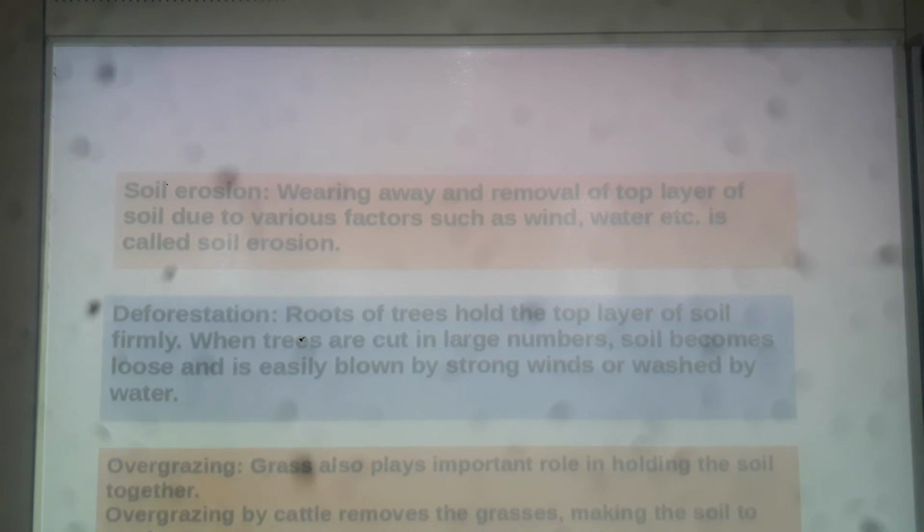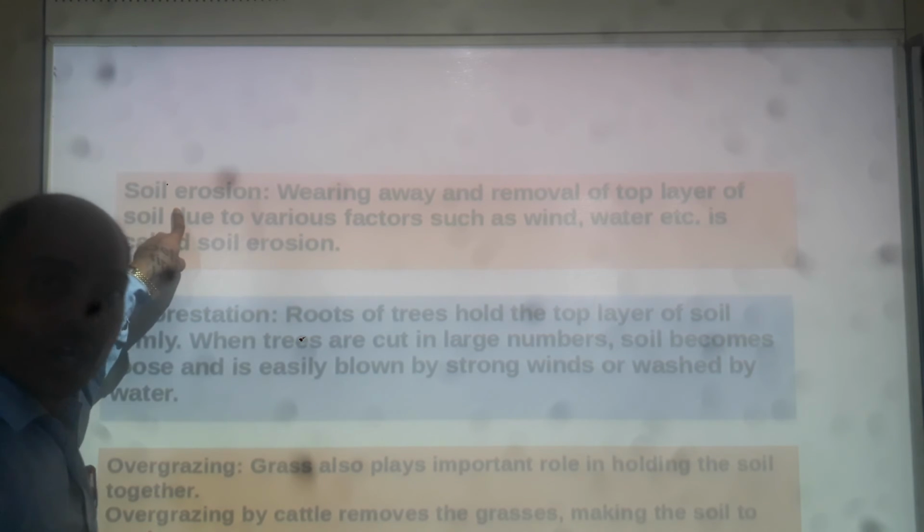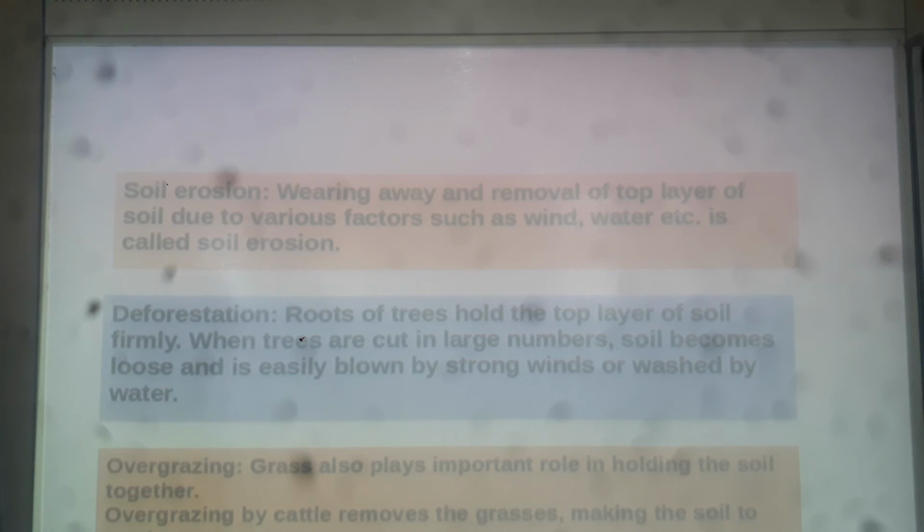Now, why are we learning about deforestation over here? Because deforestation is an important factor for soil erosion. Soil erosion means wearing away or removal of the top fertile part of the soil.